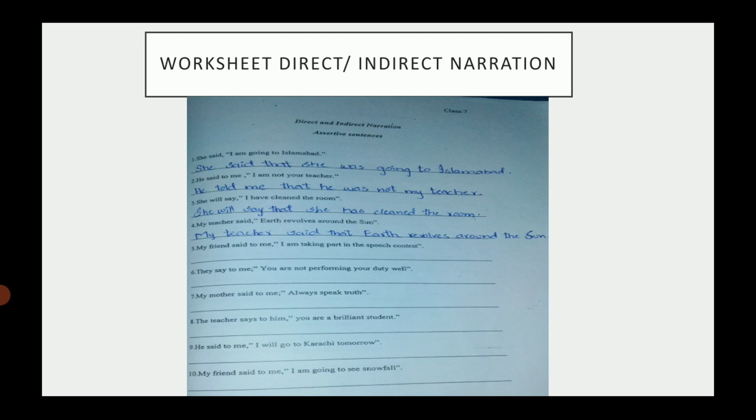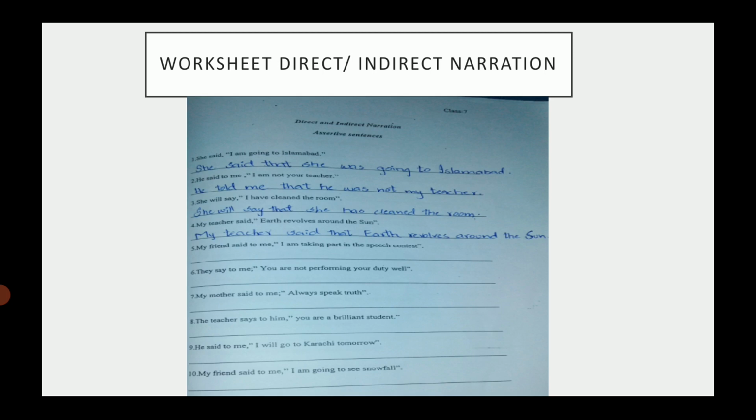So first of all, we have to recognize the tense. Then we have to recognize which personal pronoun is used in reported speech and how we can change it into indirect speech. Okay,